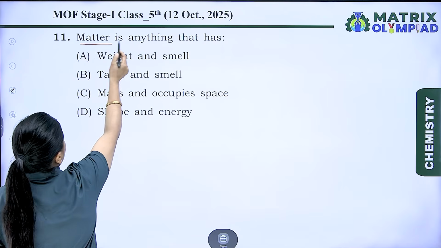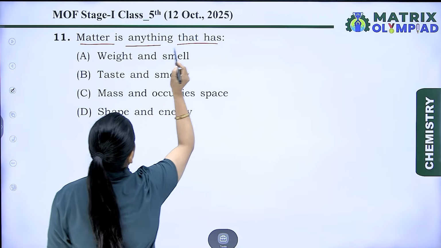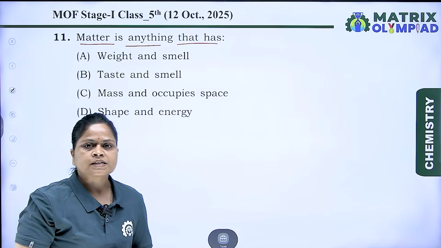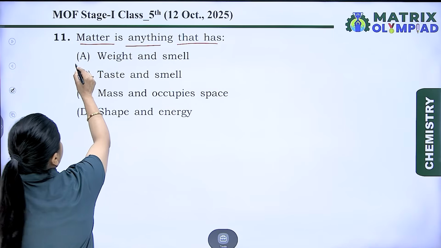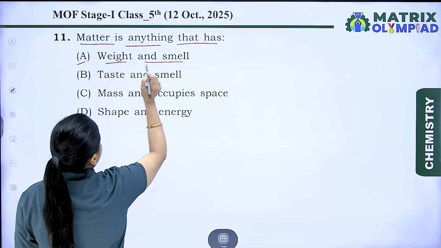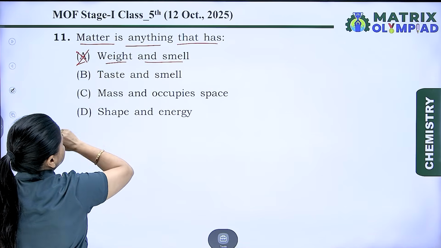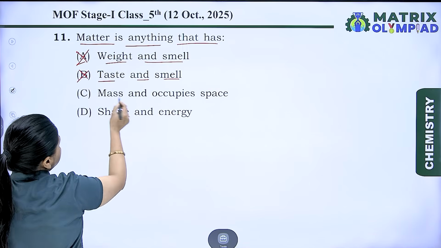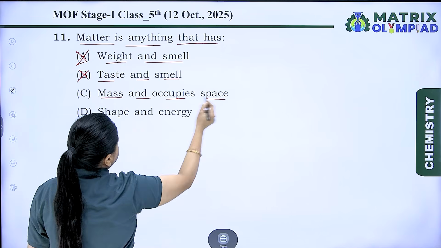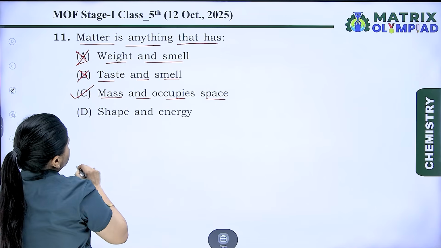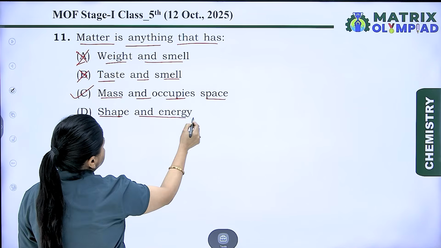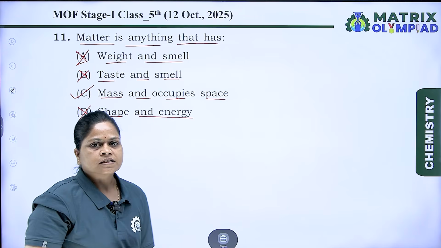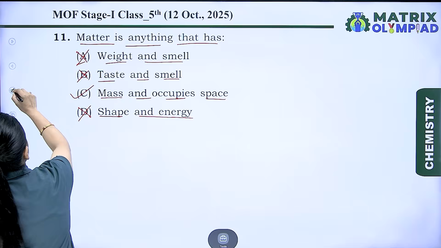First question is, matter is anything that has mass and occupies space. Option A is weight and smell, that is incorrect. Taste and smell, that is also incorrect. Mass and occupy space, yes, it is the correct answer. Shape and energy, again it is the wrong option. So correct answer is option C. Let's discuss the next.